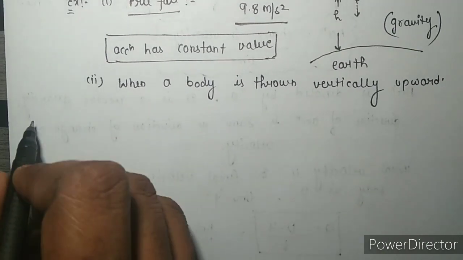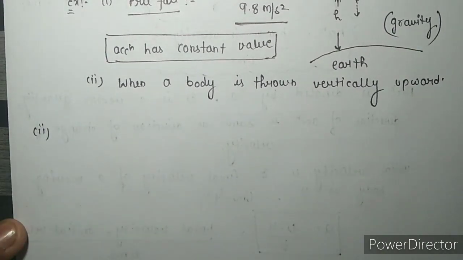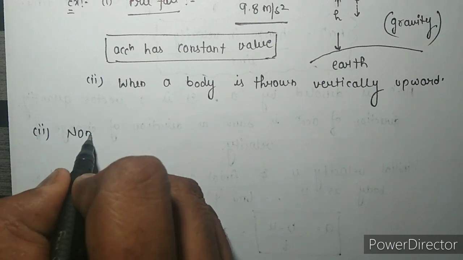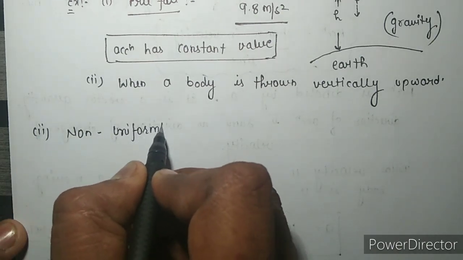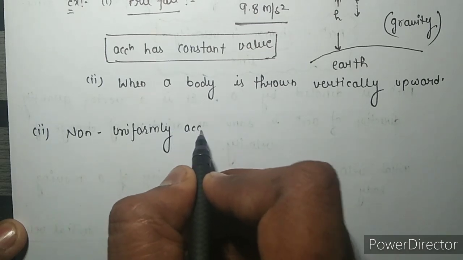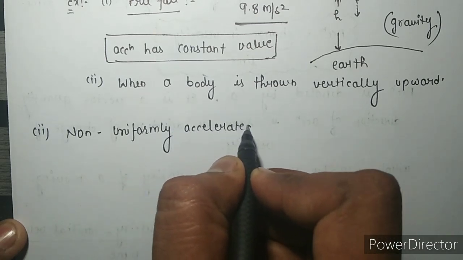Now the second type of acceleration is non-uniformly accelerated motion.